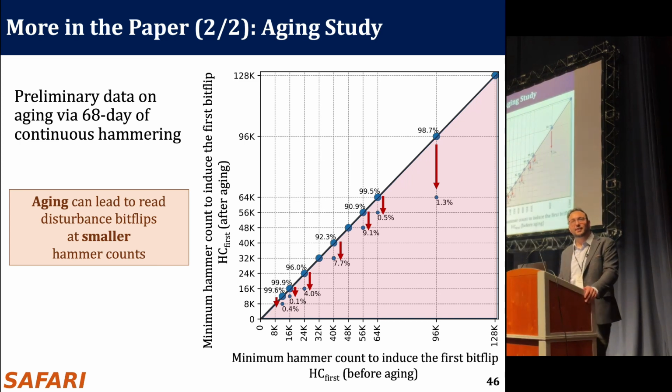Okay, and then this would be only for some rows, and other rows would not observe this. You would hammer other rows, and they wouldn't change as much. So I would say we did not observe it for some other rows, but they can also get affected. So I cannot say for sure that they will not get affected from aging.